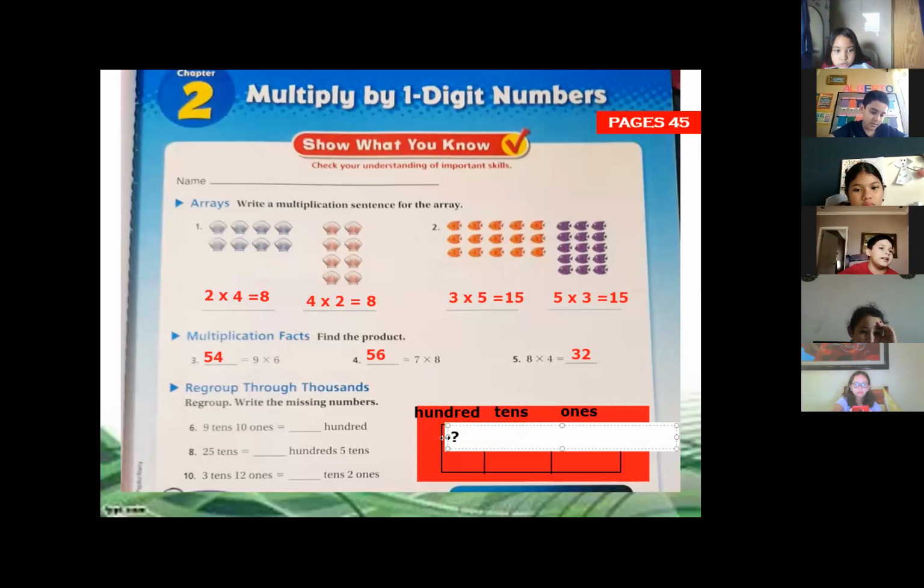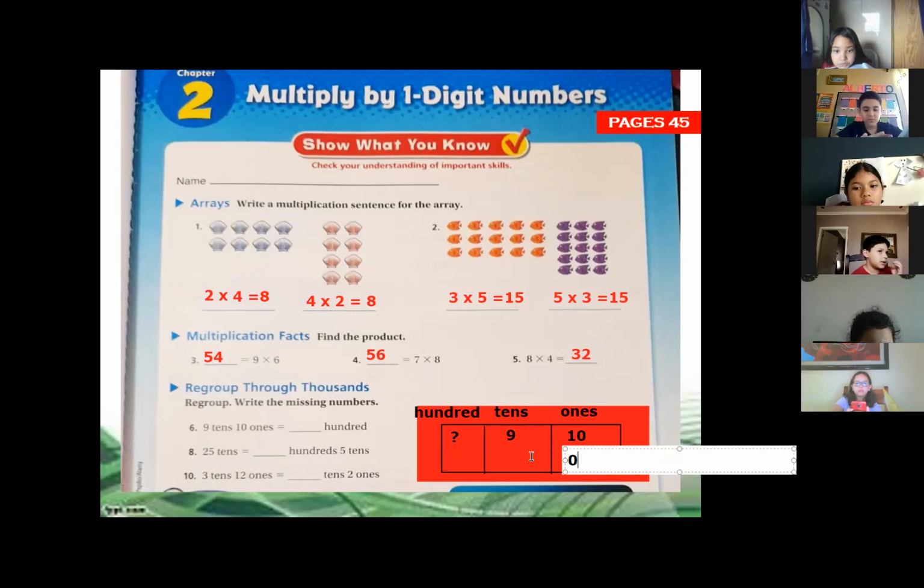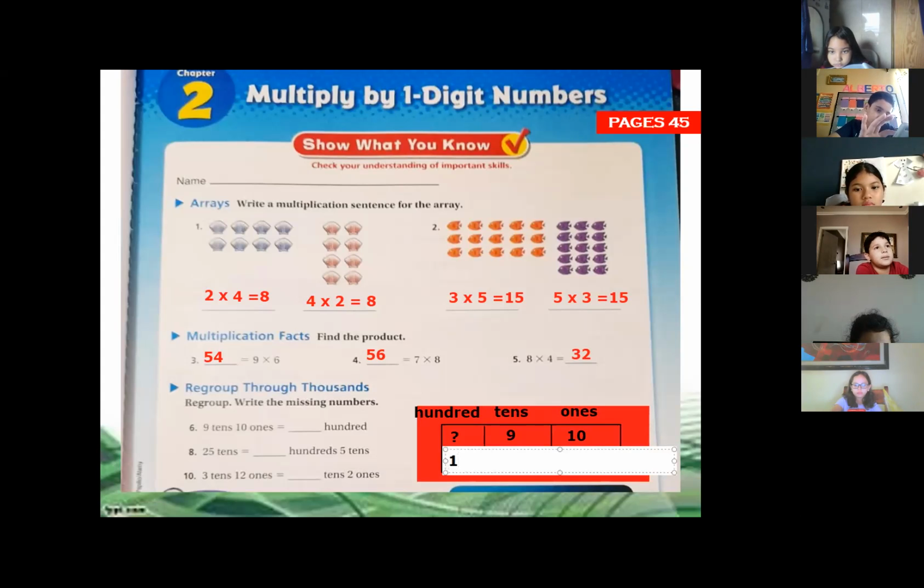That is what we're looking for, the hundreds. We regroup: 0 ones, so it means that we have 10 tens. Are we going to write 10 tens or not? We cannot write 10 here. We just write 0. So the 1 is going to be in the hundreds.